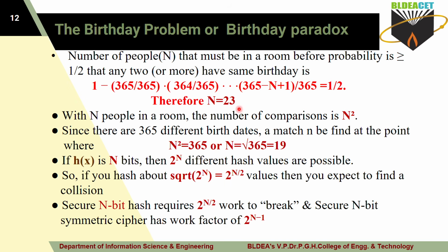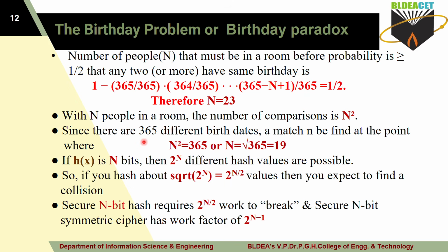So now, if half of the people are considered, you get the probability of having the same birthday as yours, that is the 23 here. So with n people in a room, the number of comparisons is n square. With n people, you have to make n square comparisons here.